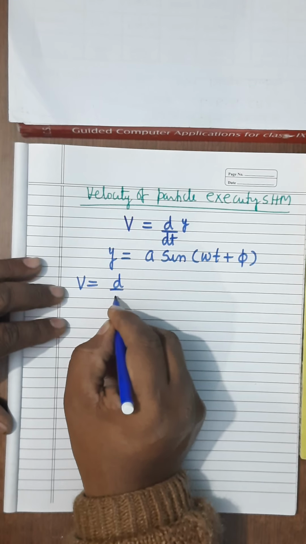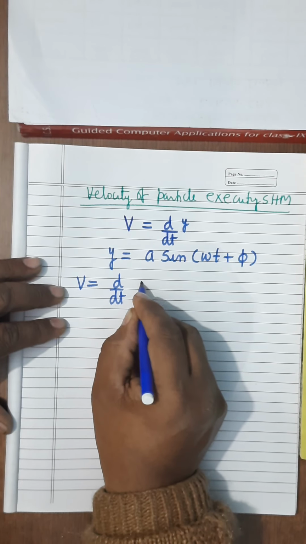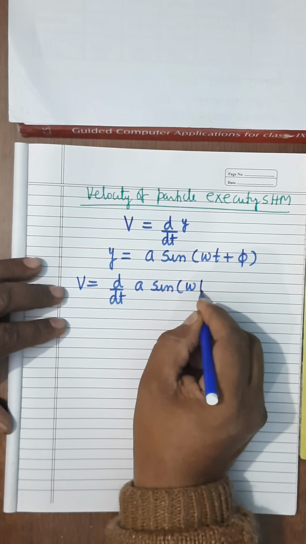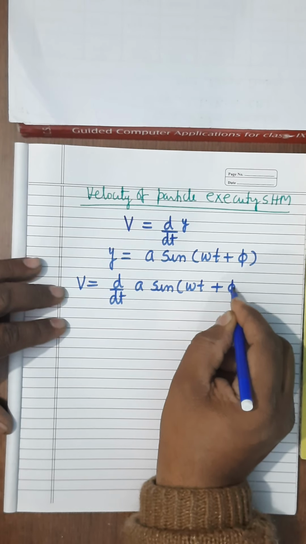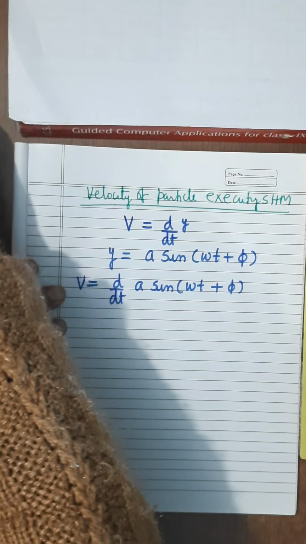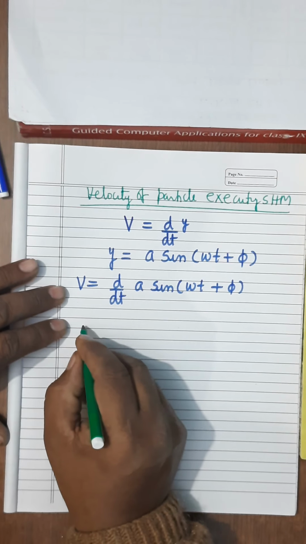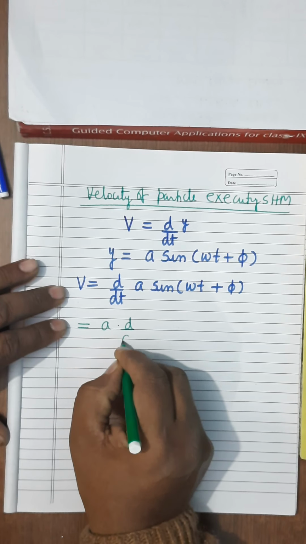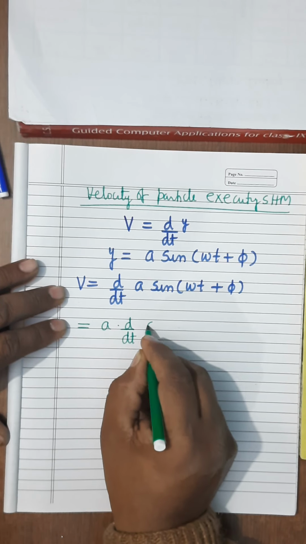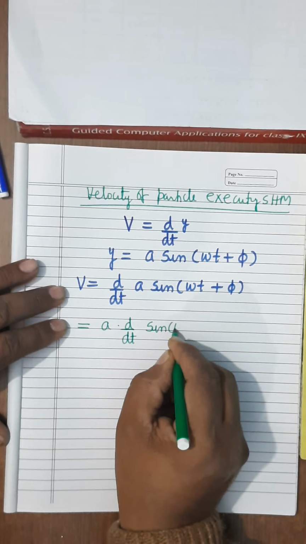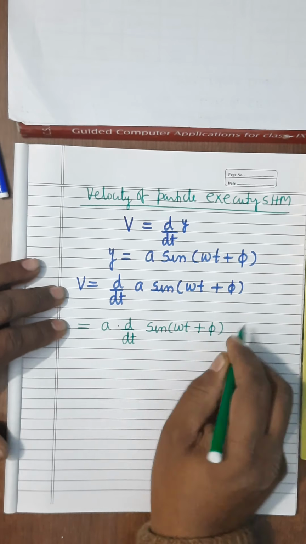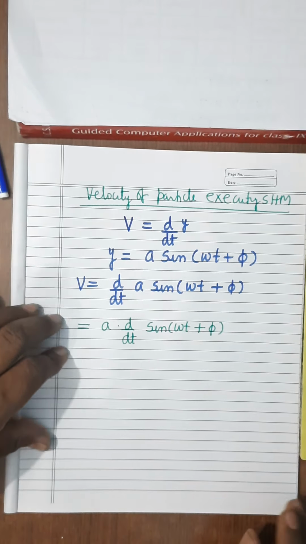So you find out velocity. It is d by dt of a sin omega t plus phi. Now you know that here a is constant, therefore it can be taken out. When you take it out, it will be a times d by dt of sin omega t plus phi. Now how will you evaluate this thing? So this I am explaining here.